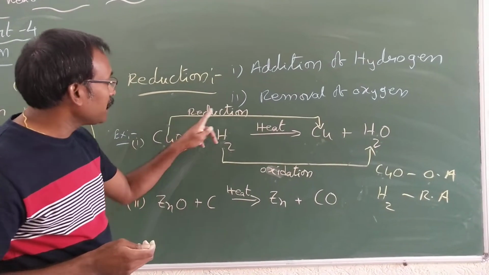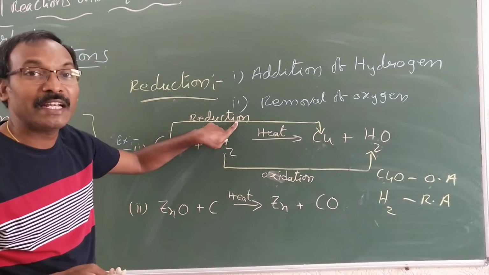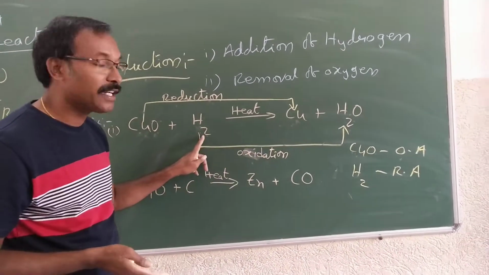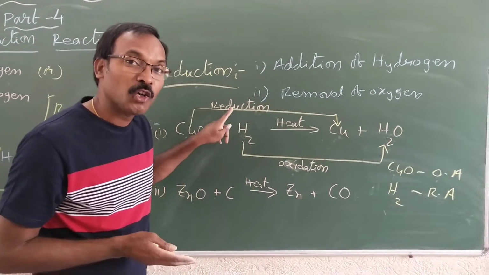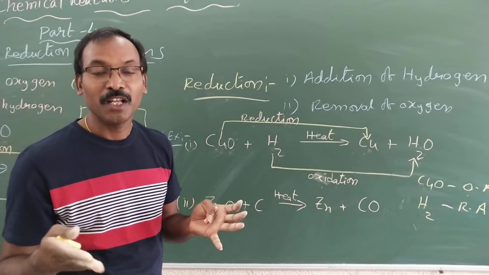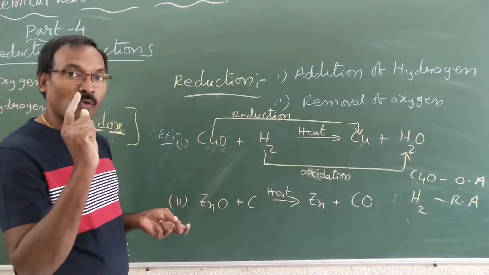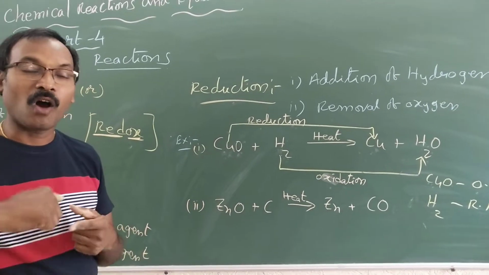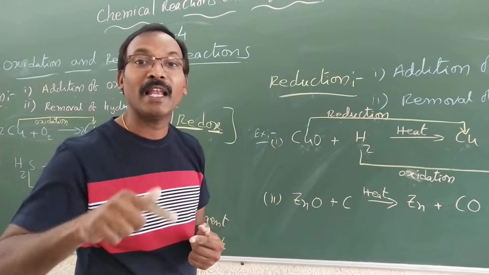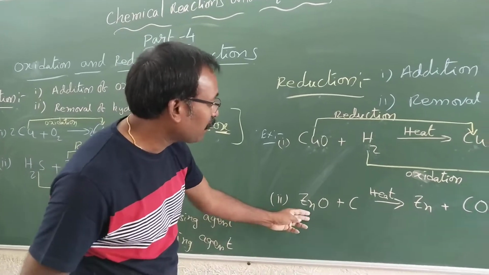Clear? Copper oxide is reduced. That's why it is the oxidizing agent. Hydrogen is oxidized. That's why it is the reducing agent. Which is oxidized? Reducing agent. Which is reduced? Oxidizing agent. That means in a chemical reaction, one compound will be acting as oxidized as well as reducing agent, and another reduced as well as oxidizing agent. Now let us take one more example here.